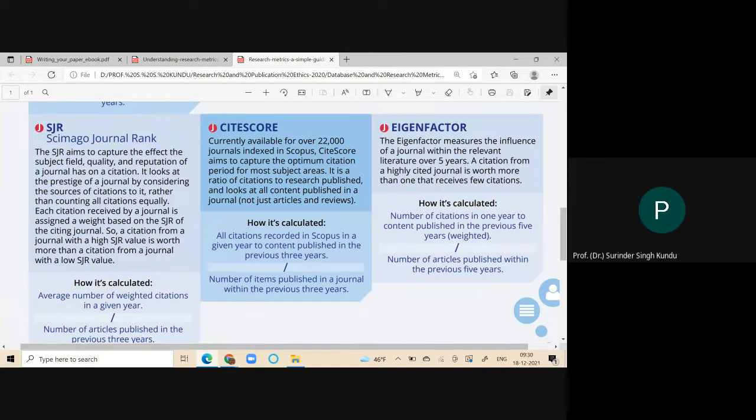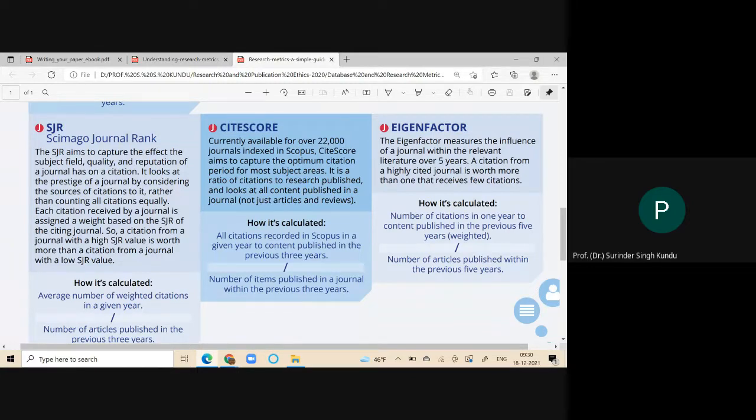Literature of that area. It is meant to say that suppose I have published my paper in marketing, then what is the relevance, what is the impact of that paper in the marketing area only, not more than that. I will not include other areas. In case of the SIMAGO Journal Rank, all areas are included, multidisciplinary are included. But in case of the impact factor, only the relevant literature. Citation from a highly cited journal is worth more than citations received from less cited ones. Yes.